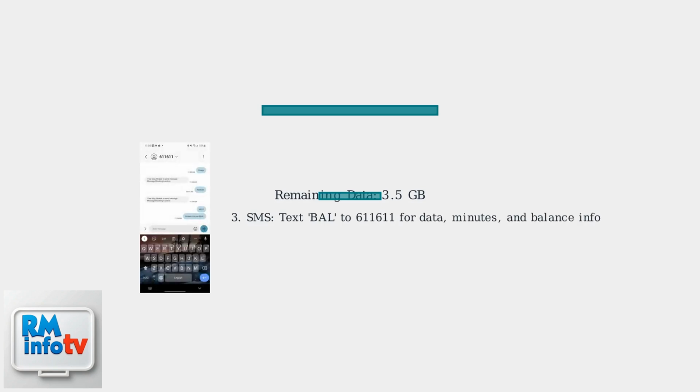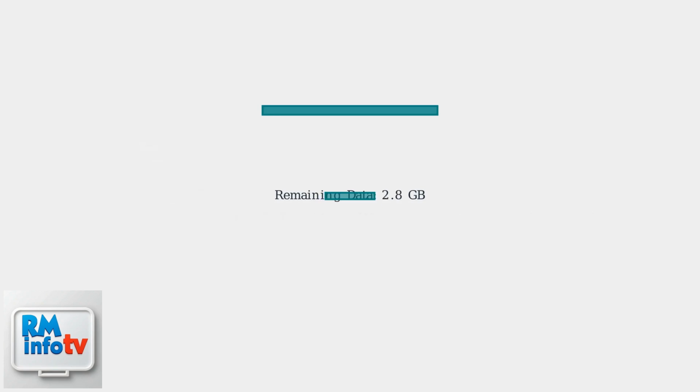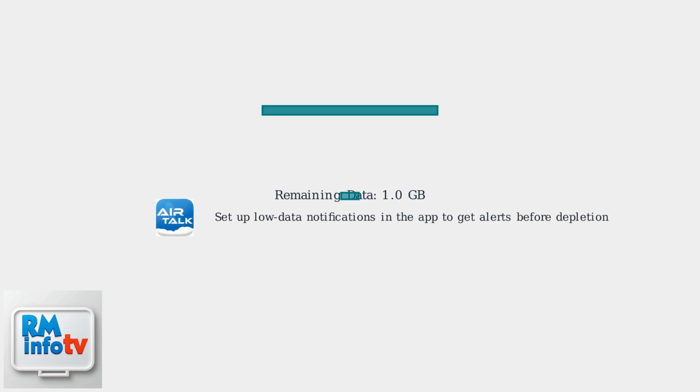Another option is to send a text message with the word BAL to 611611. You'll receive a text message back with your remaining data, minutes, and account balance. Setting up low data notifications within the app is a smart way to stay ahead and prevent unexpected slowdowns. AirTalk will automatically notify you as you approach your data limit as of their 2025 updates.